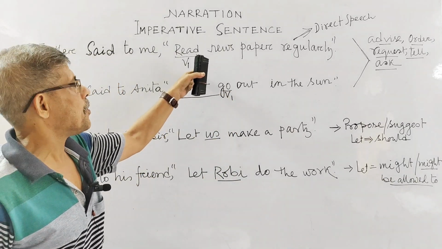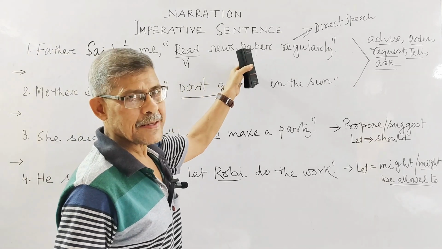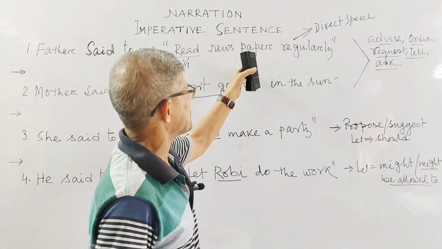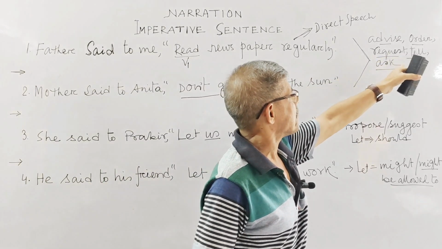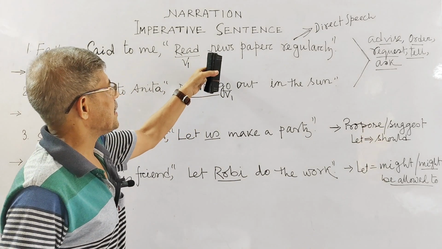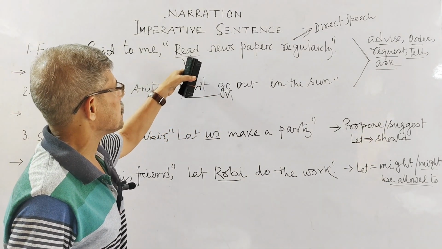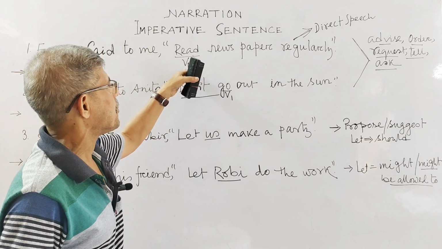V1 means the present form of the verb. When you are expressing advice, order, request, tell, ask, etc., your sentence begins with V1, that means the present form of the verb.